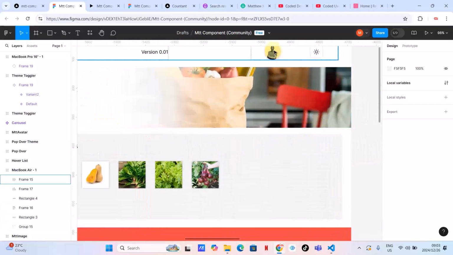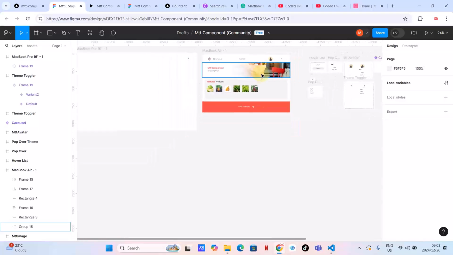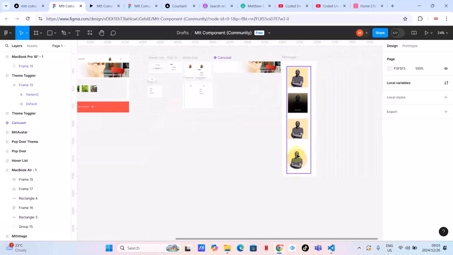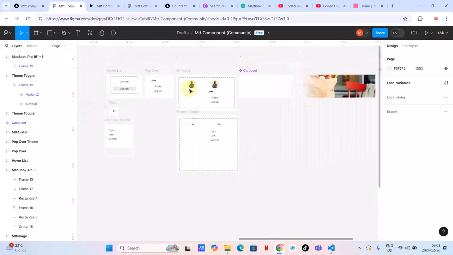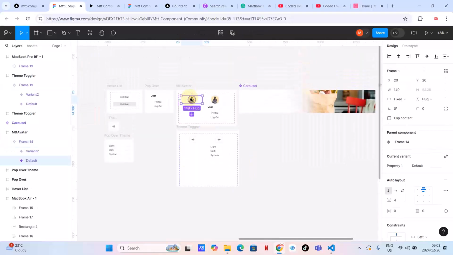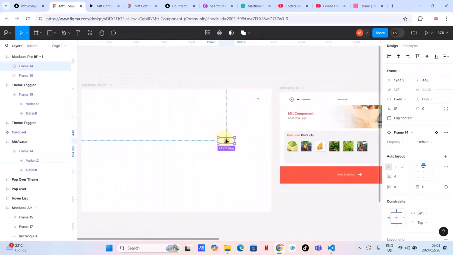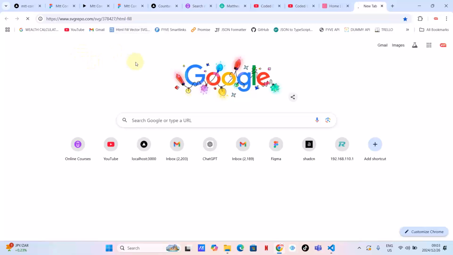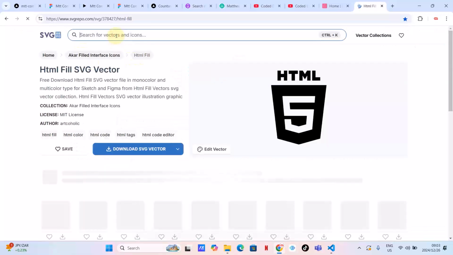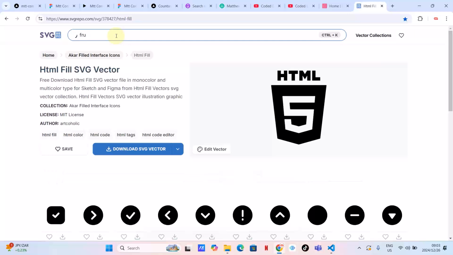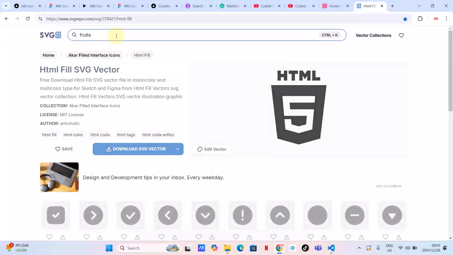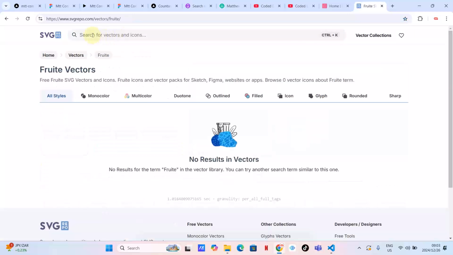So I'm just going to copy. I'm not going to copy this from here. I'm going to copy it from the original. Where is the Mtt avatar? Here it is. I'm going to copy it from here, and then I'm going to paste it here. And then let's just create a logo. I'm not sure if I'm going to say fruit or what, or we are going to do a vegetable.